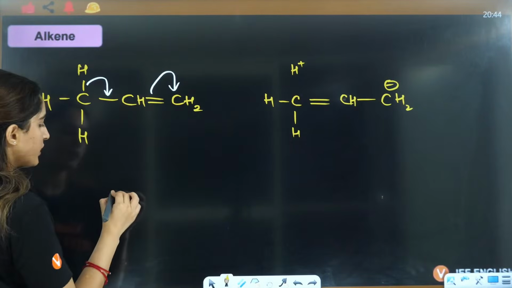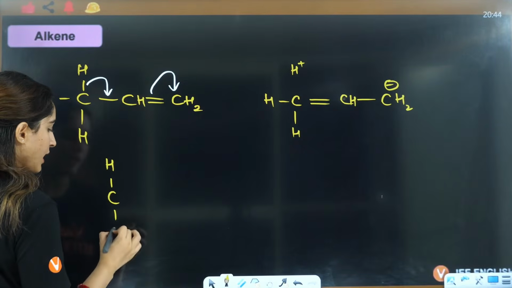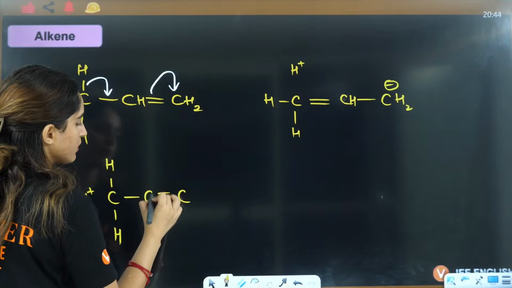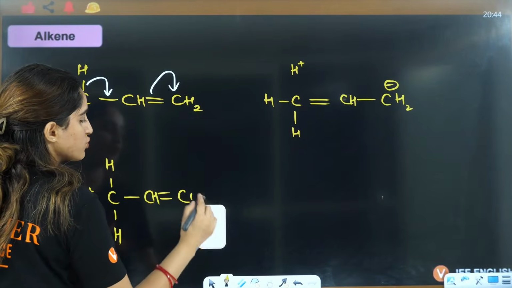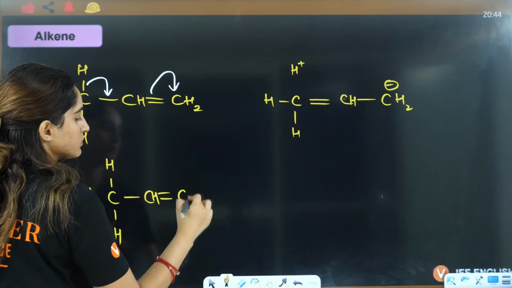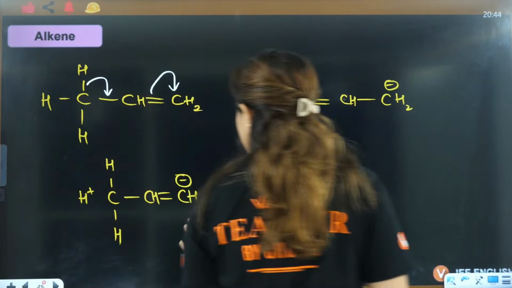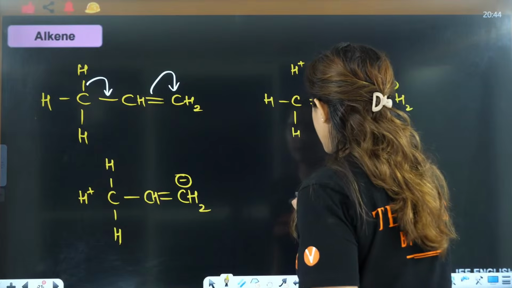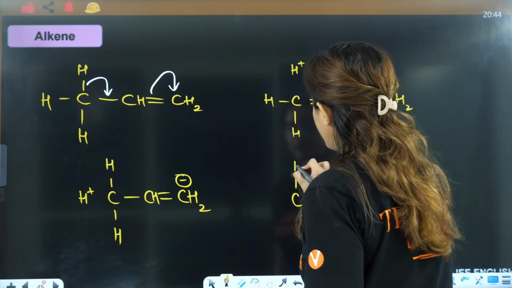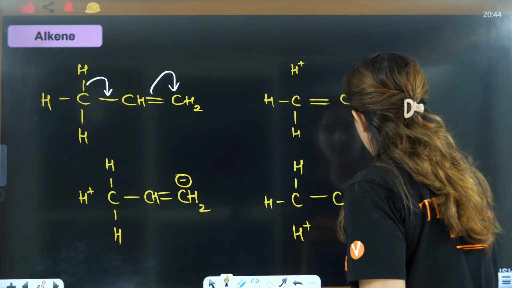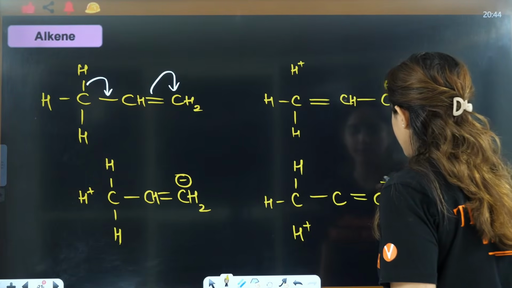So similarly, you can have CH, H positive, C double bond, CH2 negative. Similarly, this hydrogen can also break its bond and you can have H positive, C double bond, rest of it will remain the same, right?